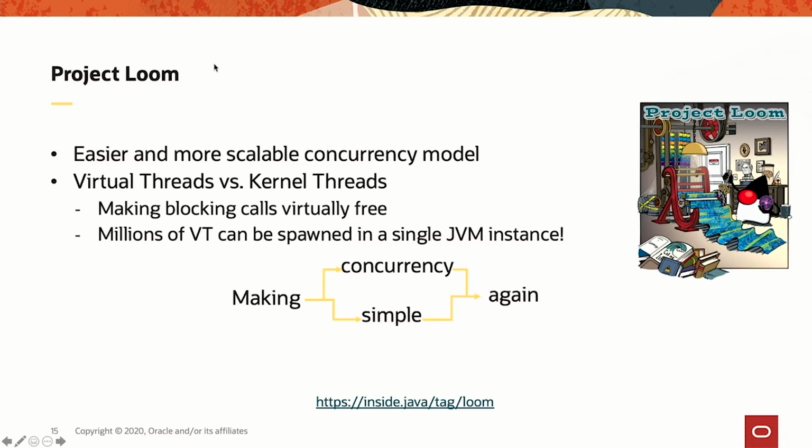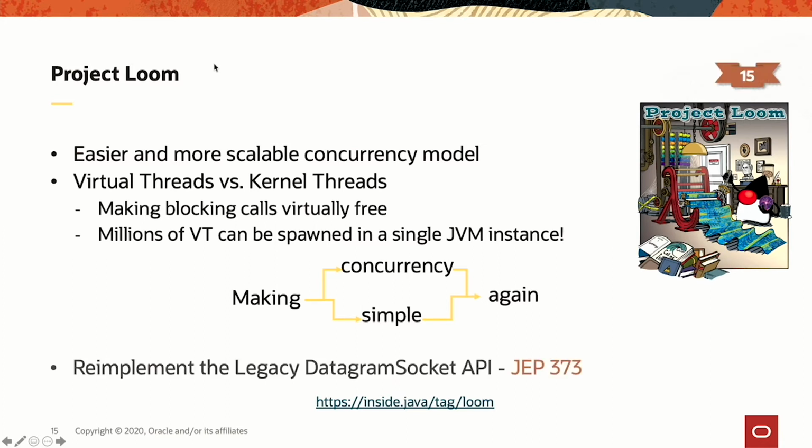We have multiple early access JDK builds of Project Loom. And in JDK 15, a new JEP has been added to the platform: re-implement the legacy datagram socket API. That one is a follow-up of something that was done in JDK 13, re-implement the legacy socket API. Even though there is still a lot of work to do, we can see that already today we have in the platform work that is done in preparation of Project Loom. So again, that's the benefit of the new release cadence. Gradually, those projects can add smaller features into the platform.